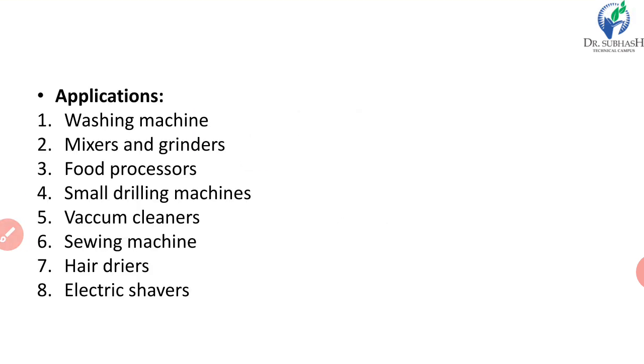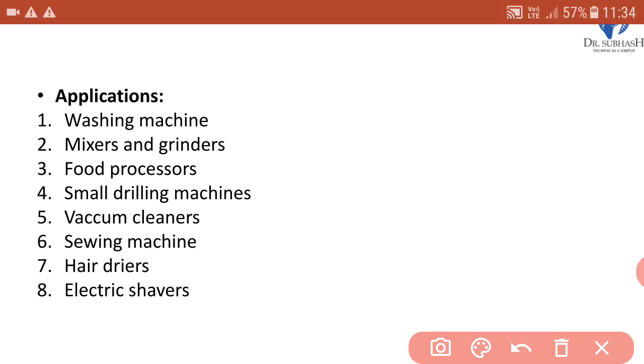Now, applications. There are so many applications, for example, washing machines, then mixers and grinders used in home appliances, then food processors, small drilling machines, vacuum cleaners, sewing machines, hair dryers and electric shavers. So these are the typical applications of the universal motor.